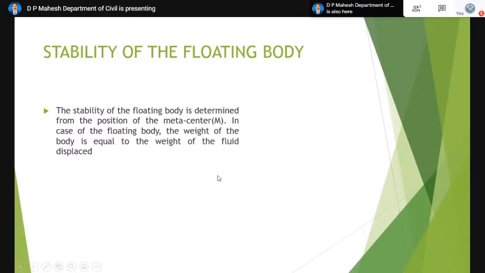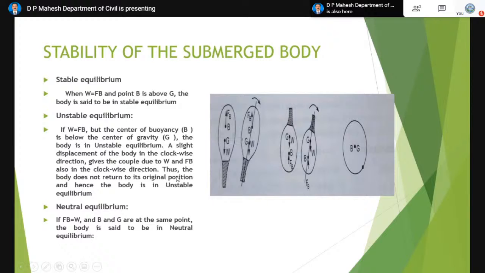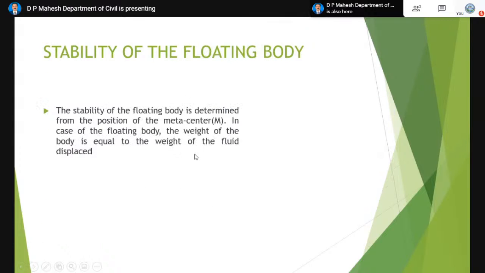In the previous slide, we explained the submerged body. Now coming to the floating body. The stability of the floating body is determined by a single parameter called the metacenter. In the case of a floating body, the weight of the body is always equal to the weight of the fluid displaced. When the body is floating, the part which is submerged, we can find its volume and measure its weight. The weight of the volume of water displaced by the floating body will be equal to the weight of the body.